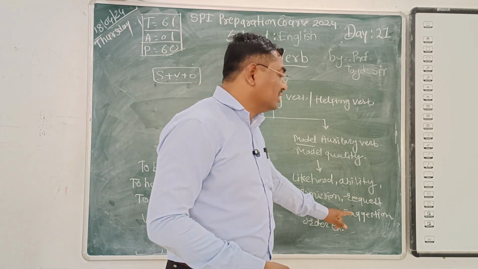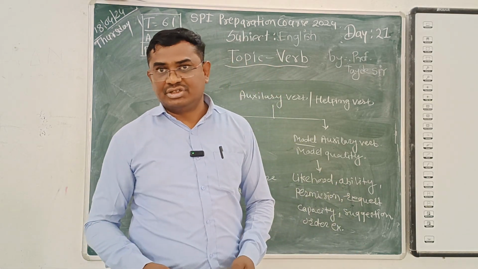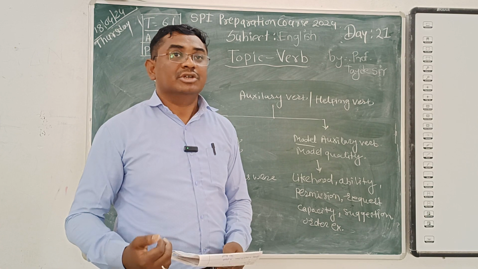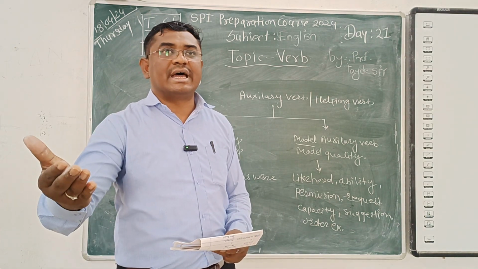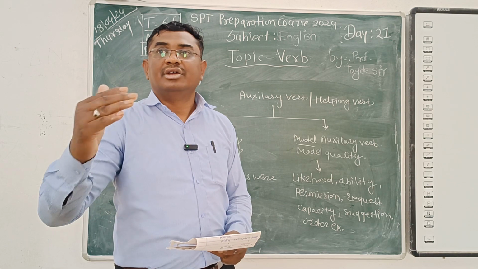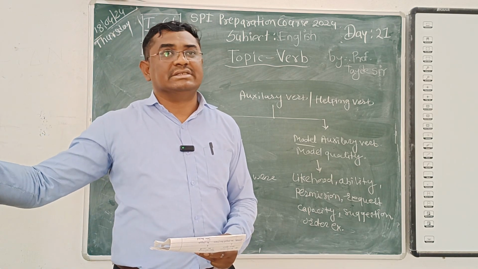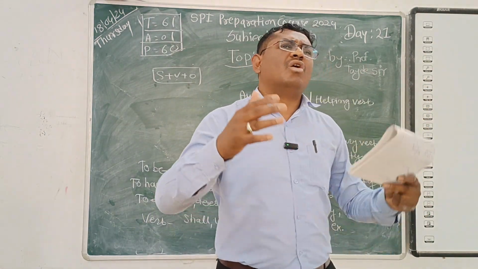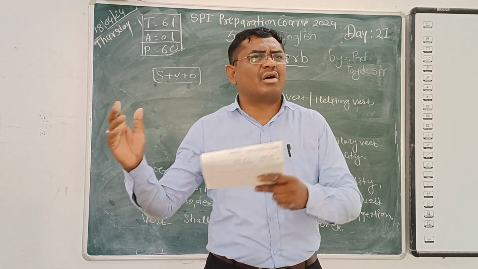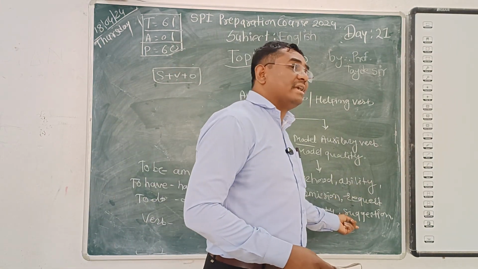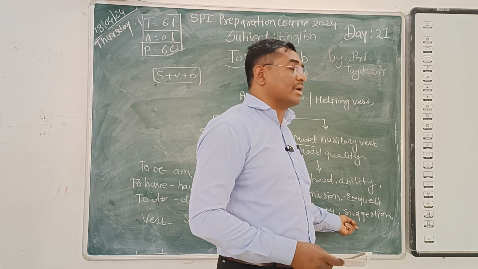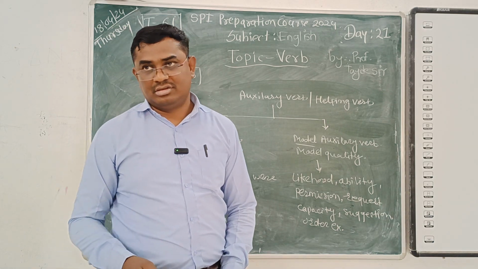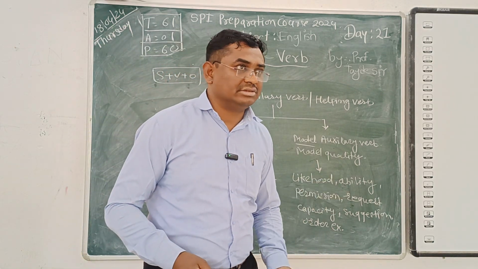Ability, same as capacity. Suggestion. What is suggestion? A lot of times we get many suggestions from many people. You do it. You can do it. Do this like that. You have the capacity. You can go for these things. You can seek your career in this field. That is a suggestion. Or many suggestions we give our younger brother, elder brother, or relatives. That also is shown by some auxiliary verbs, and it comes under modal auxiliary verbs. And then order. The order we follow from our parents.